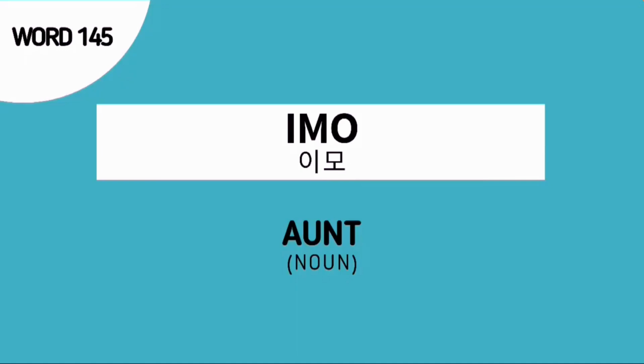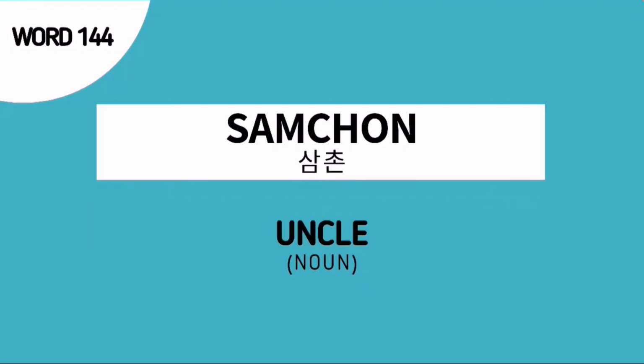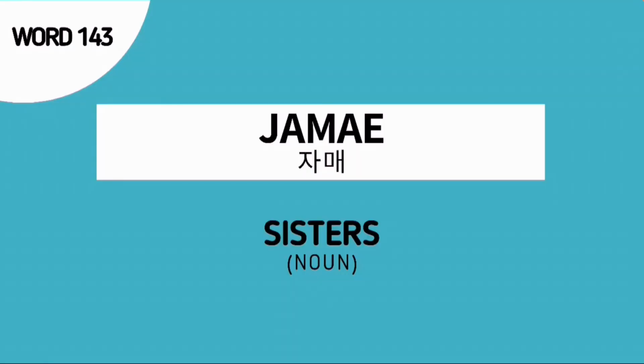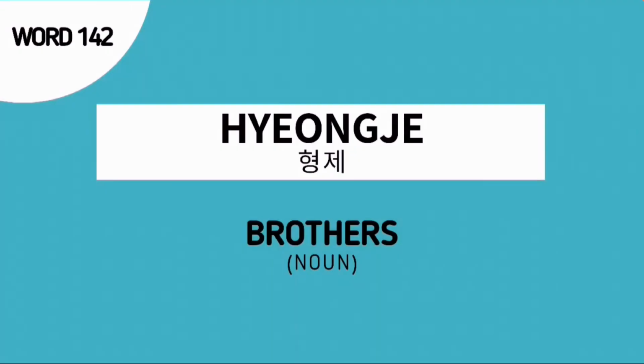Word number 145 is imo, and this is the Korean noun for aunt. Word number 144 is samchon, and this is the Korean noun for uncle. Word number 143 is jame, and this is the Korean noun for sister. And the last for our review is word number 142, Yongjae, and this is the Korean noun for brothers.